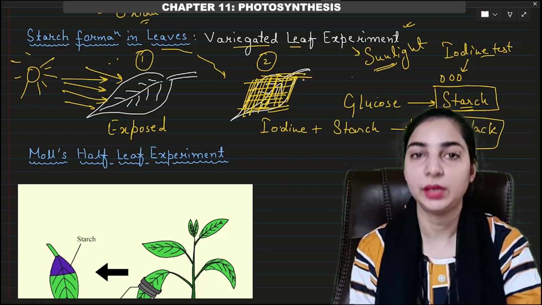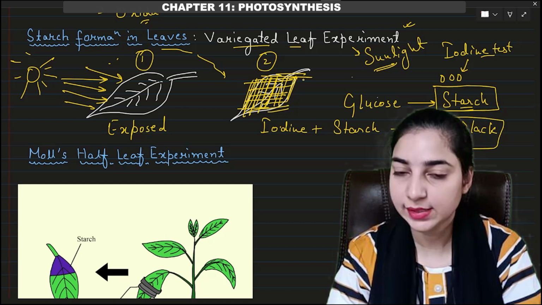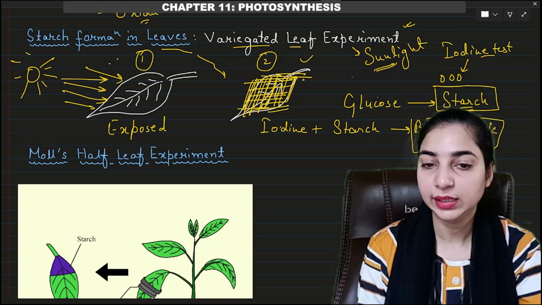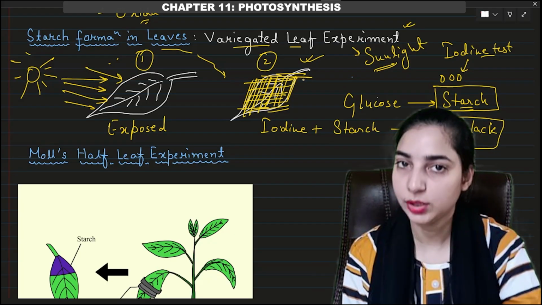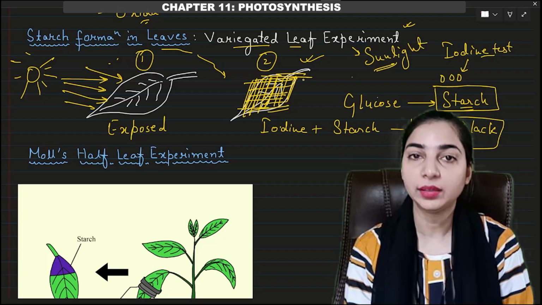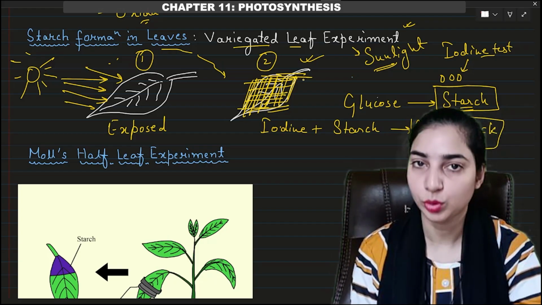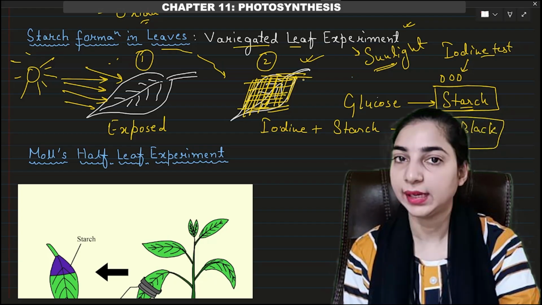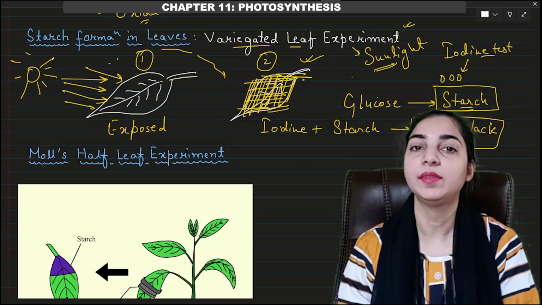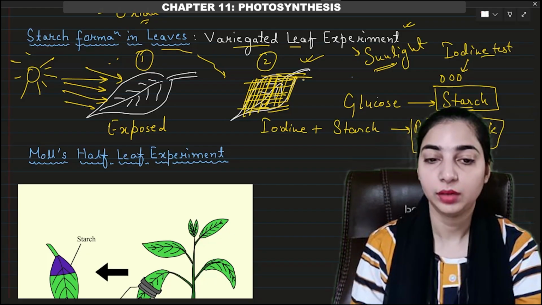That means glucose formation also did not take place, and there was no starch stored in this leaf, that is, in the second leaf. So when the iodine test was performed in this leaf, no blue-black color was seen because there was no starch present, so iodine did not react with starch to give the blue-black color. In the first leaf, blue-black color was observed by the iodine test, but in the second leaf, it was not observed, which shows that the second leaf does not have starch stored in it. So what do we conclude from this experiment?